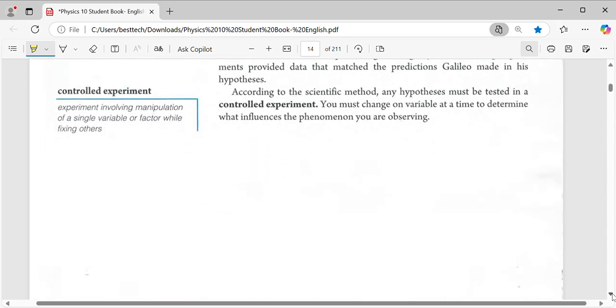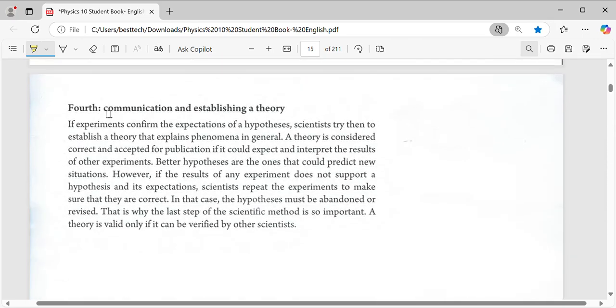Finally, the last step, communication and establishing a theory. When he did the first step, building an observation, and the second, building and testing, at the last, of course, he can make a theory, like the law of gravity of Einstein. When scientists want to make a theory, they go through all four steps. At the last, he can make a theory by establishing, making, or creating a theory.